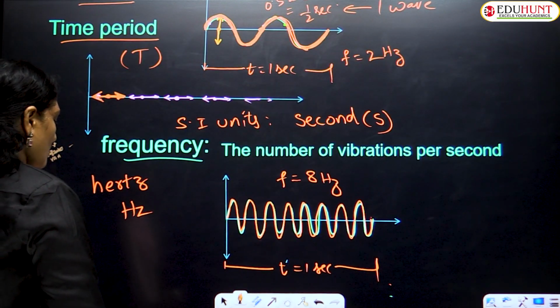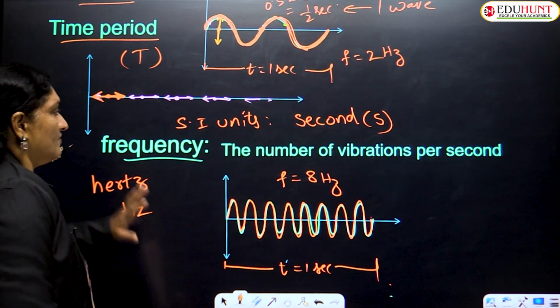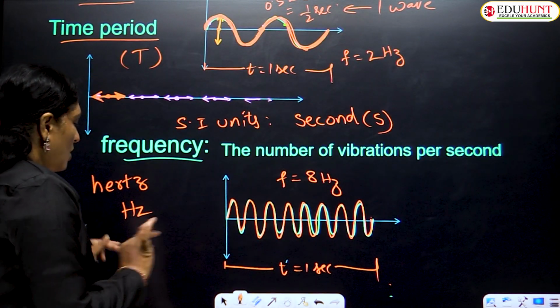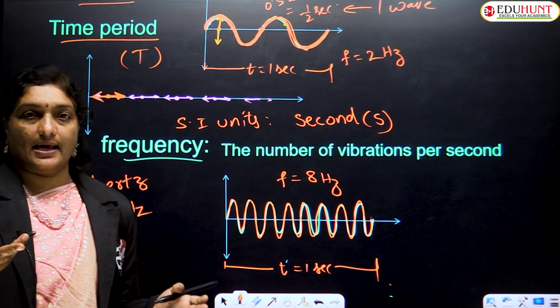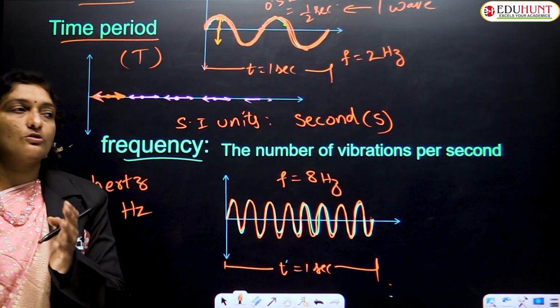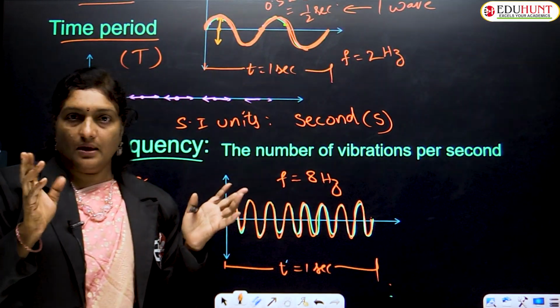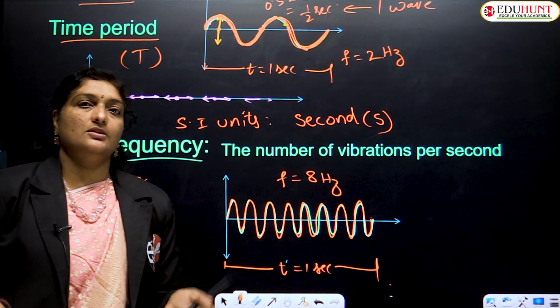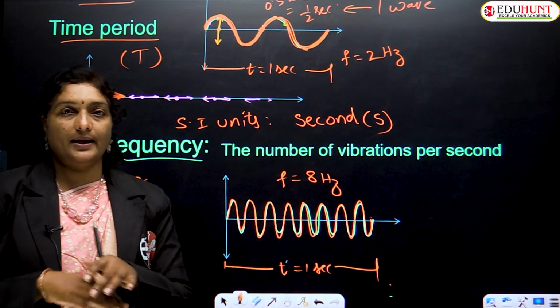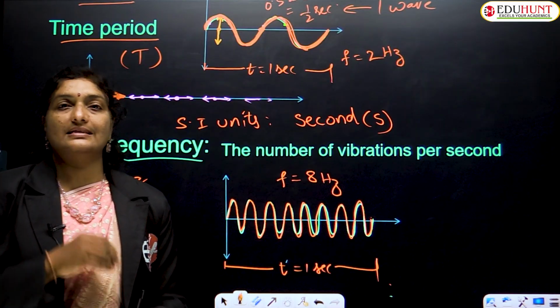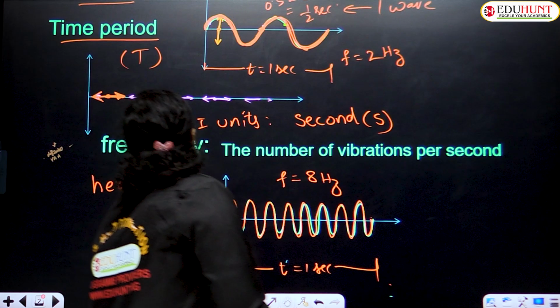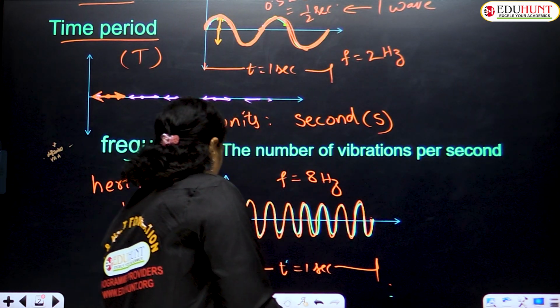The frequency of a wave is always fixed. So its value does not change with respect to the substances. Suppose the same wave passes through different substances; even though it passes through different substances, its frequency will not change. Whether it is solids, liquids, gases, vacuum, anything, the frequency always remains the same through all the substances. Clear, children?